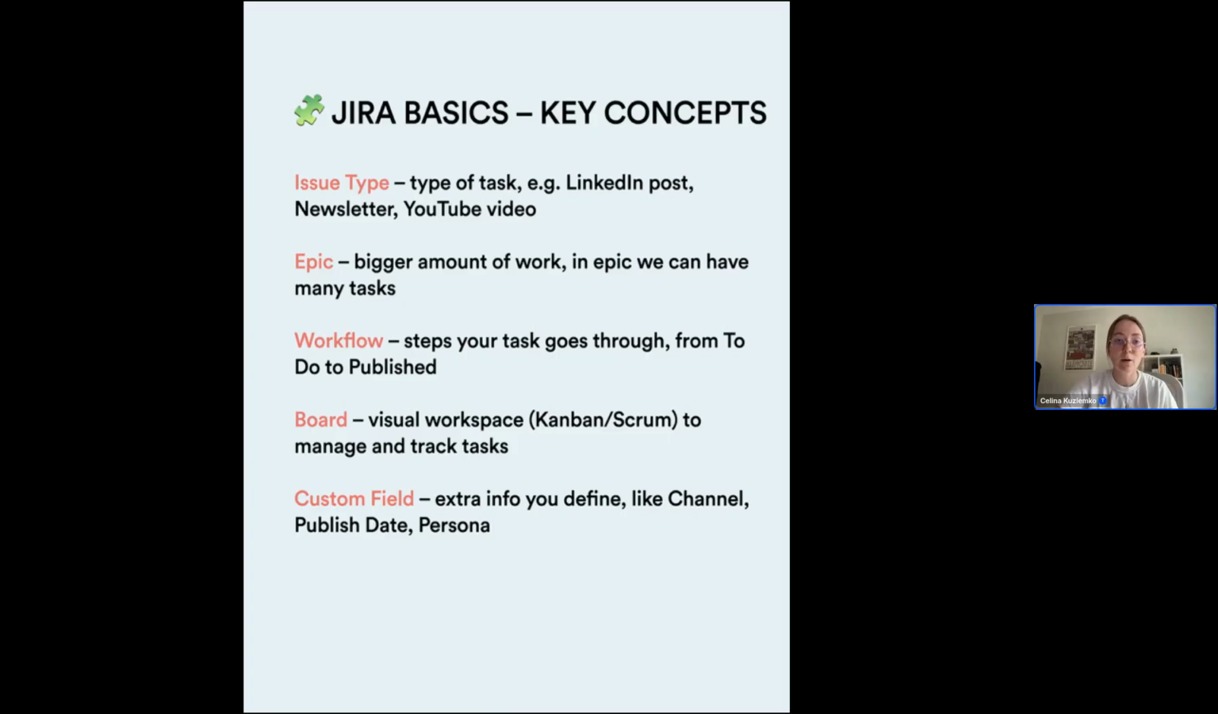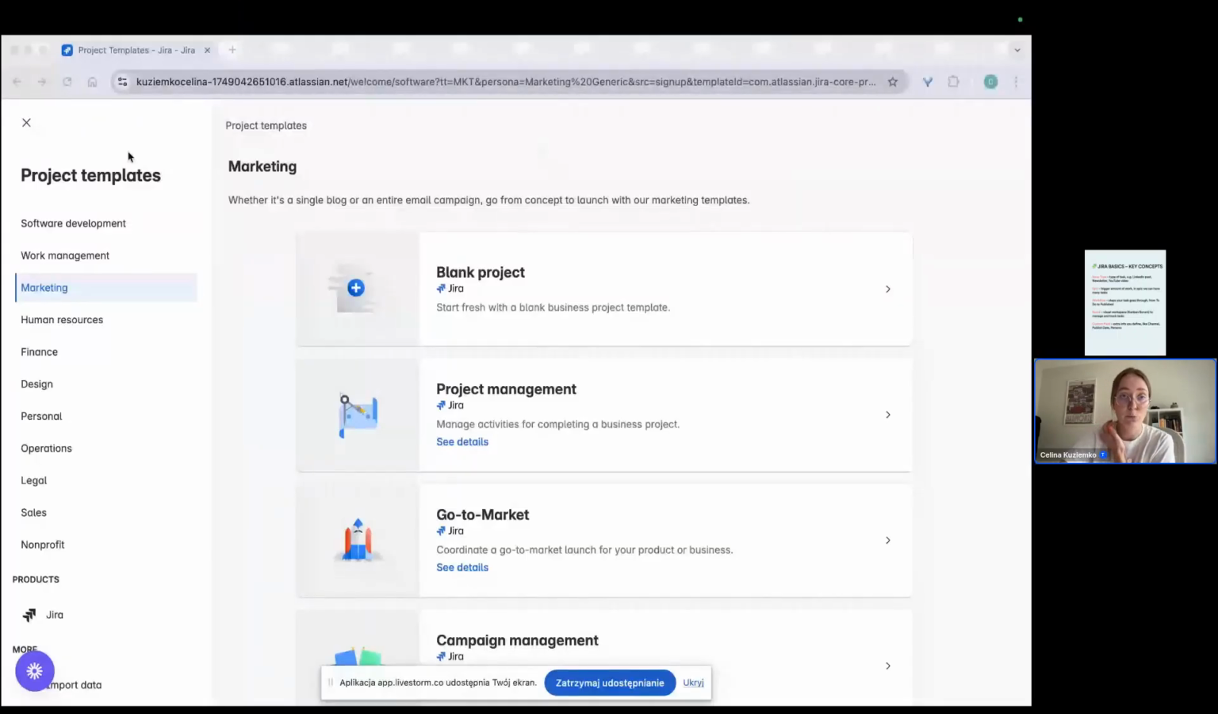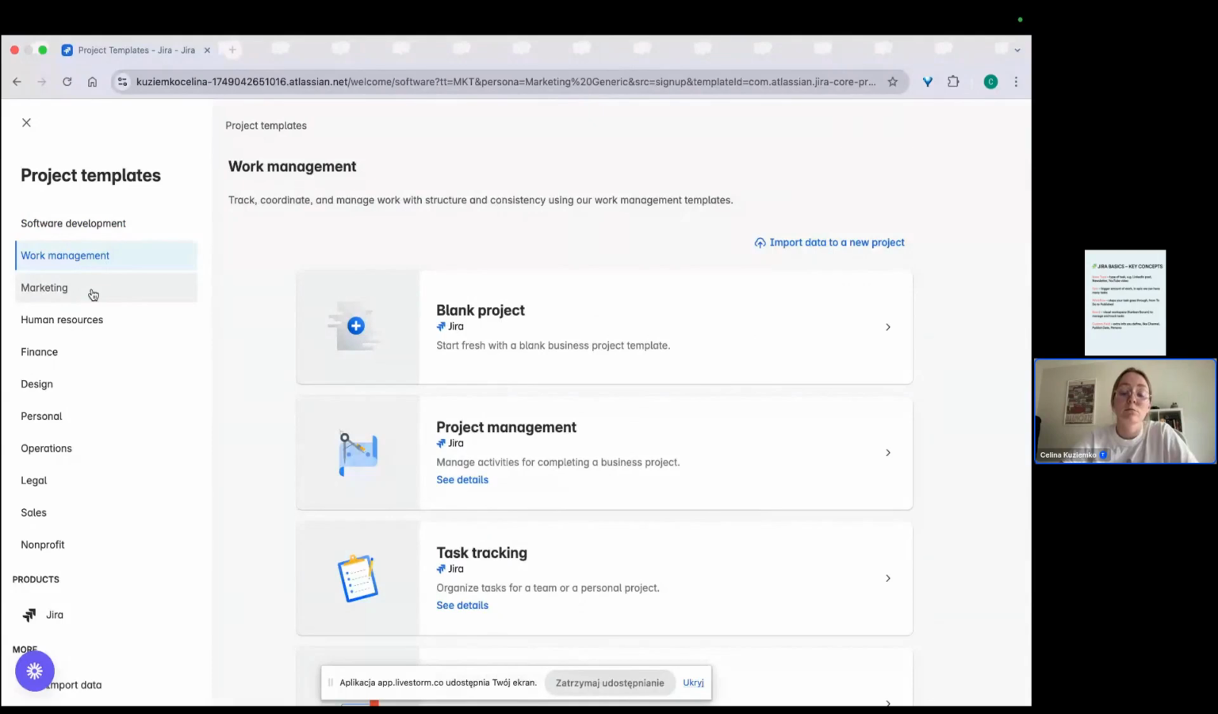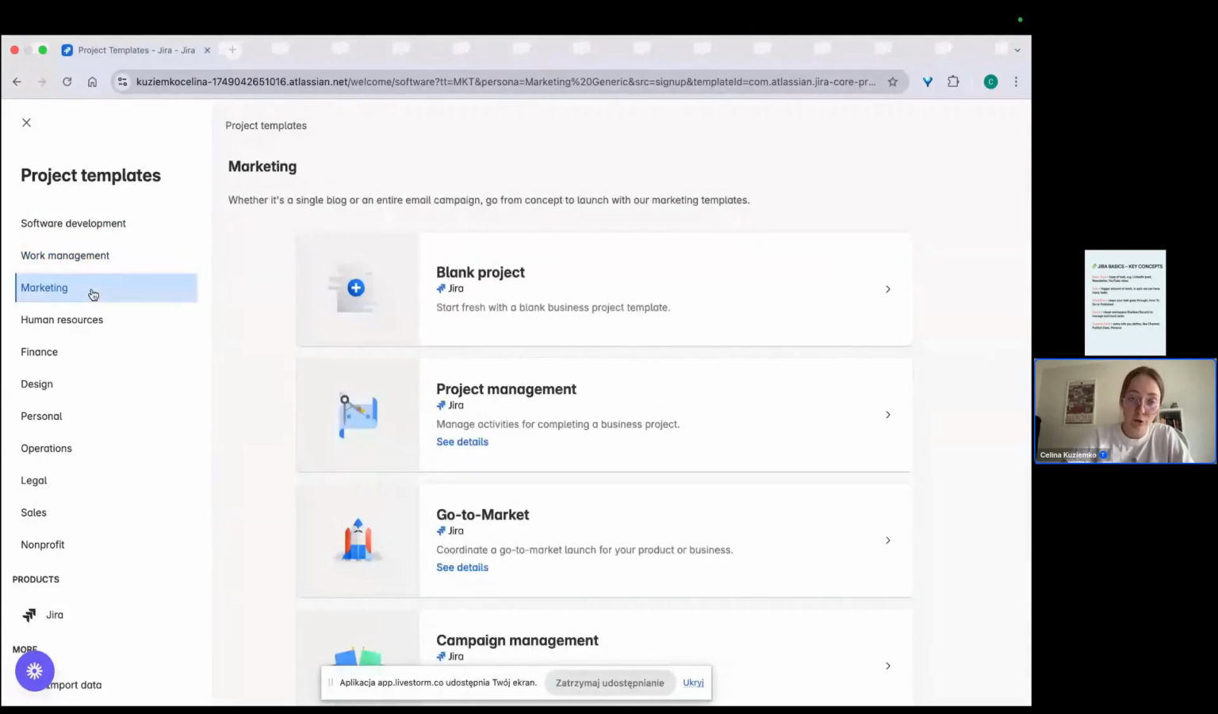All right, now I'm going to share my screen and we are going to start talking about how to create your own Jira project. This is a very new instance. I just logged in as a free user and so on. And this view, as you can see, is about templates. You have lots of templates here.